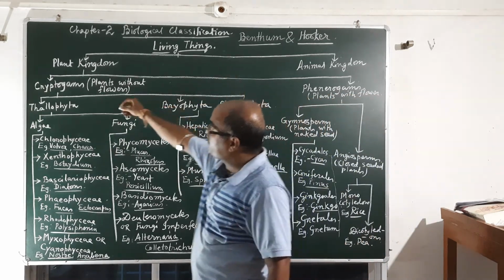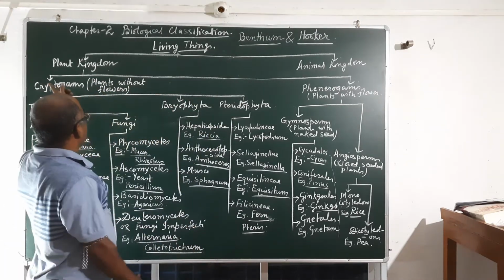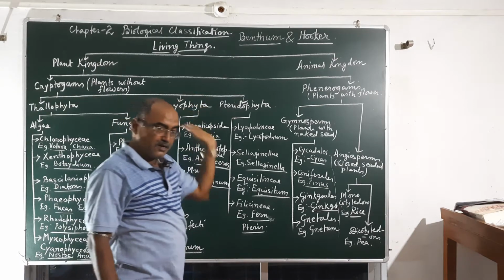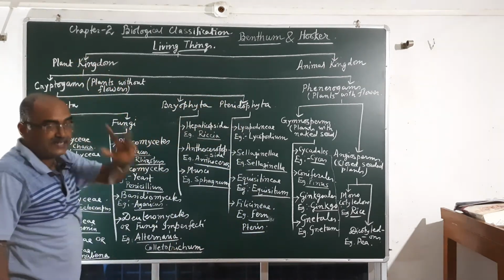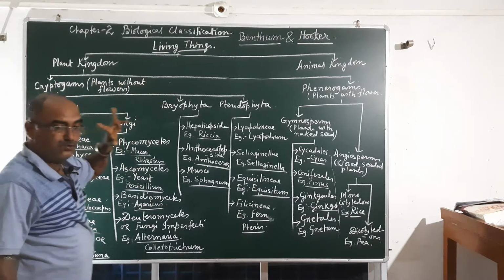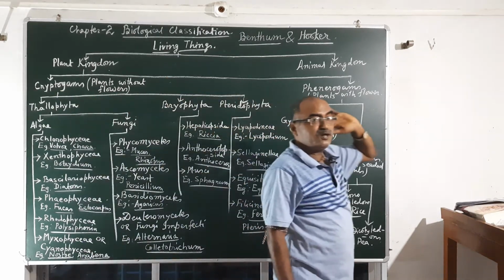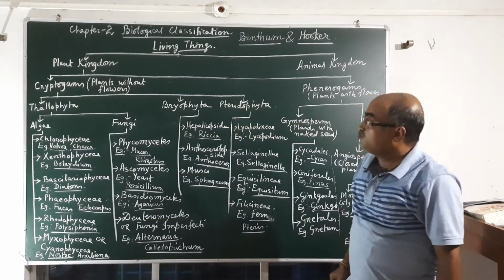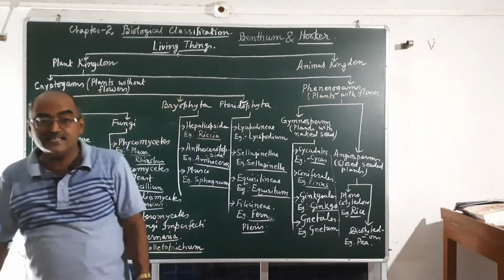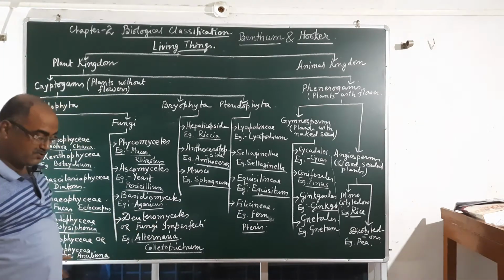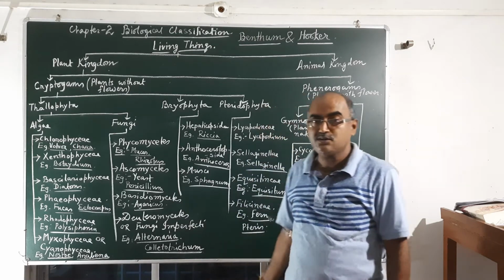Living things are classified into 2 groups, that is plant kingdom and animal kingdom. The animal kingdom I will explain later on; now I only explain the plant kingdom. The plant kingdom is classified by Bentham and Hooker into 2 parts, cryptogams and phanerogams. Cryptogams means the plants which do not possess any flowers. Whenever there are no flowers, there is no question of fruits, and naturally there are no seeds.